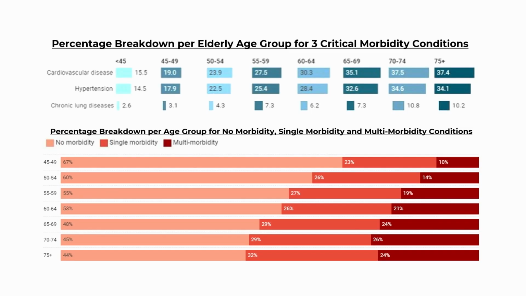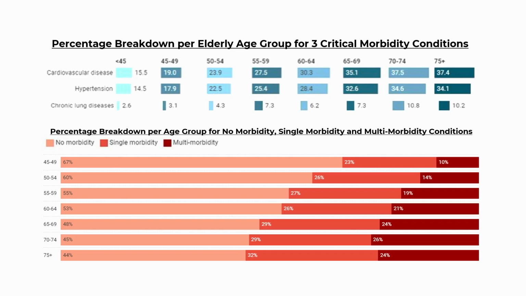What is the percentage breakdown of the elderly age group for three critical morbidity conditions? Morbidity is something which has the possibility of leading to fatality. One of the top reasons is cardiovascular disease, CAD based disease, second is hypertension, third is chronic lung diseases. These are the top three diseases identified for the Indian subcontinent, and right now it is the major issue in the country. This is what Hello is also trying to target.